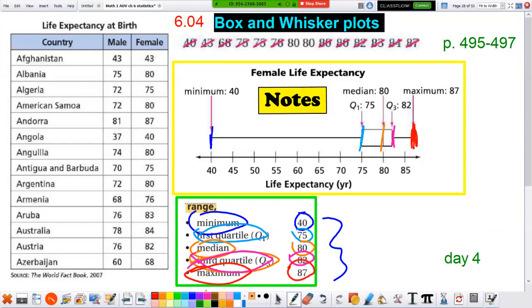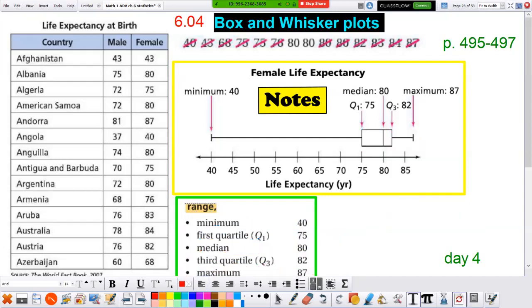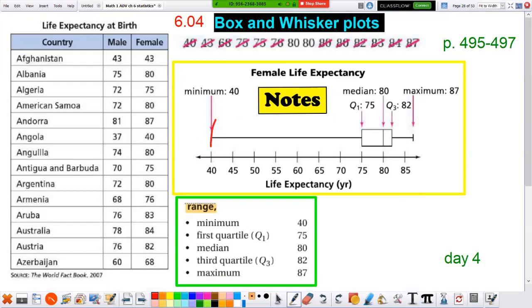So what this does is it divides the people into 4 groups, or 4 quartiles. Remember, quartile means quarter, means 1/4. So by doing this, we've created 4 groups. In fact, let's look at, here's the 4 groups. Notice we've got a group of people here, a group of people here, a group of people here, and a group of people here.